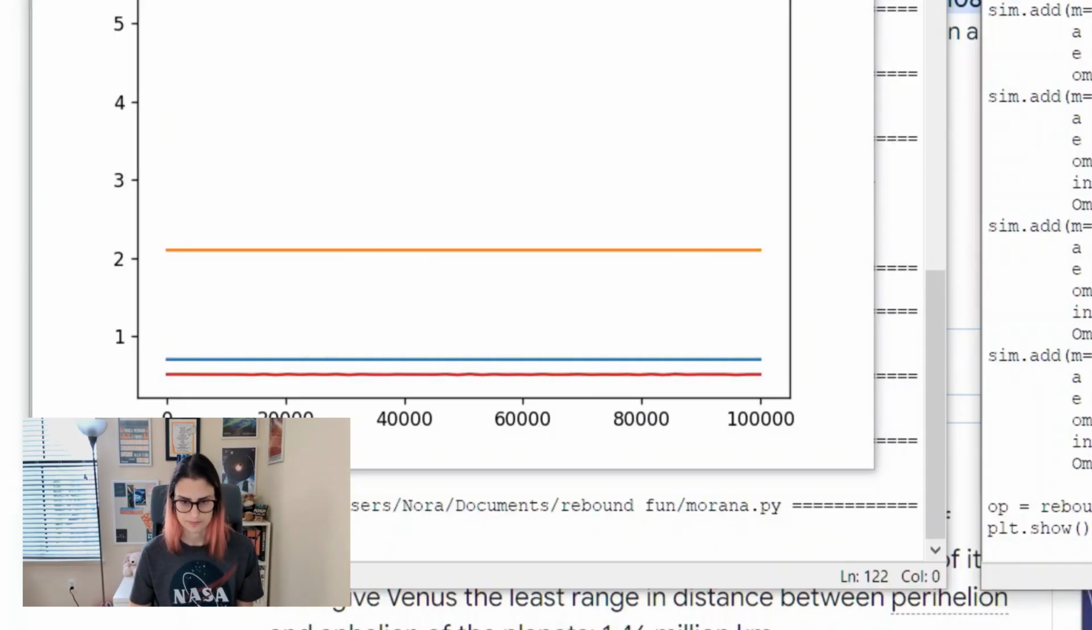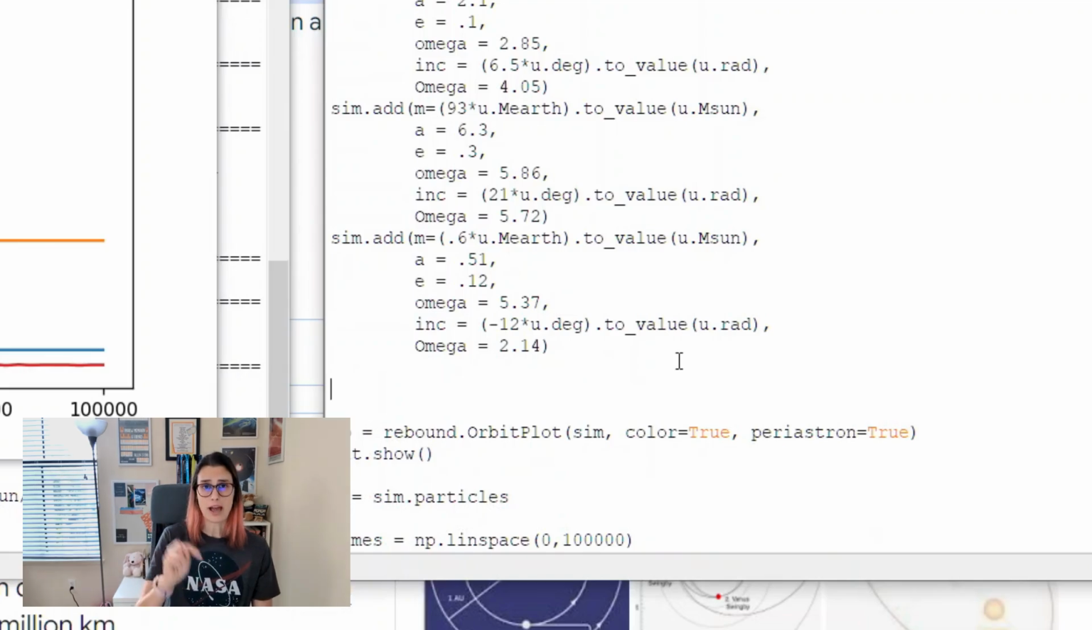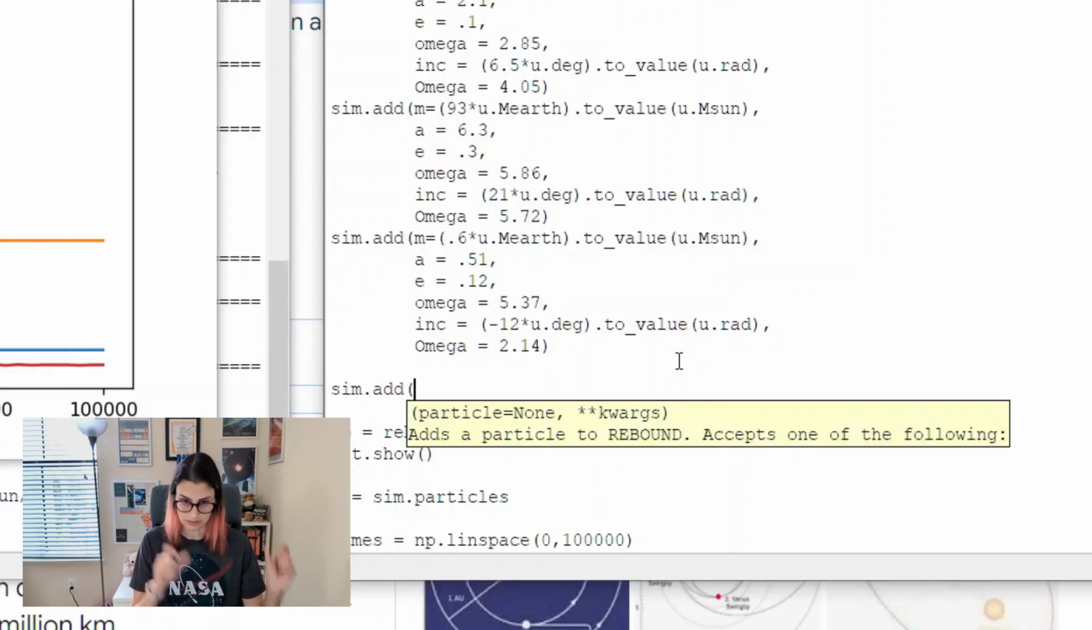Okay, so see if I remember how to do this. Now, normally when you add a particle to a simulation in Rebound, it adds it relative to the center of mass of the system. So if you want these orbital elements to be relative to something else, you need to specify that explicitly. So I'm going to explicitly specify that the primary for this orbit I'm adding is the planet. Is it just called primary? We'll see if this ends up working.